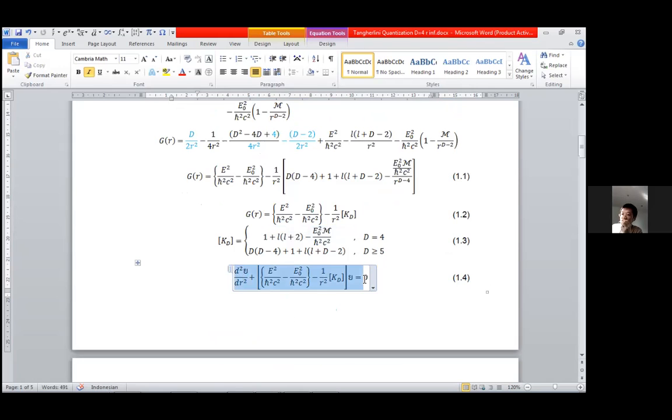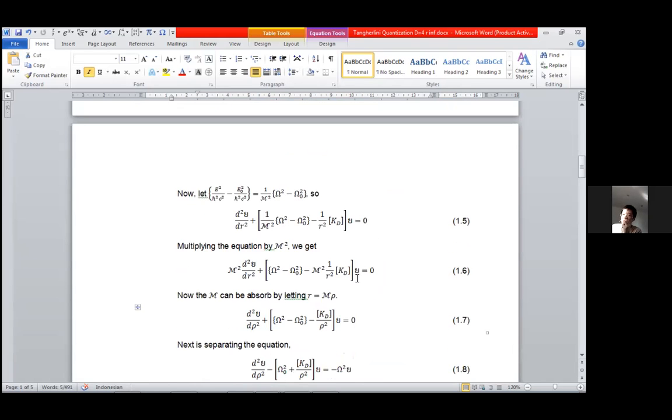This one is very simple, but we can see here that this equation doesn't have the order 1 over r. So the effective potential is only minus 1 over r squared.